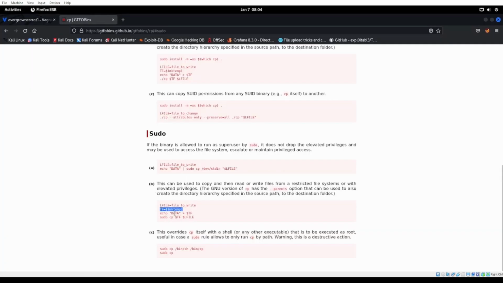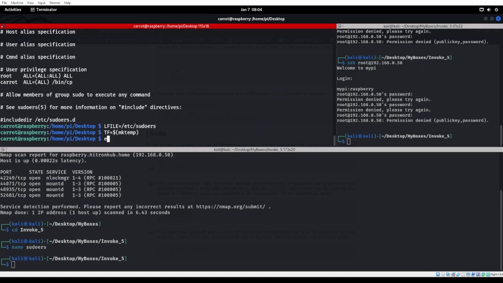From here, we're going to echo some data into there. And our data is going to be carrot ALL=(ALL) ALL.